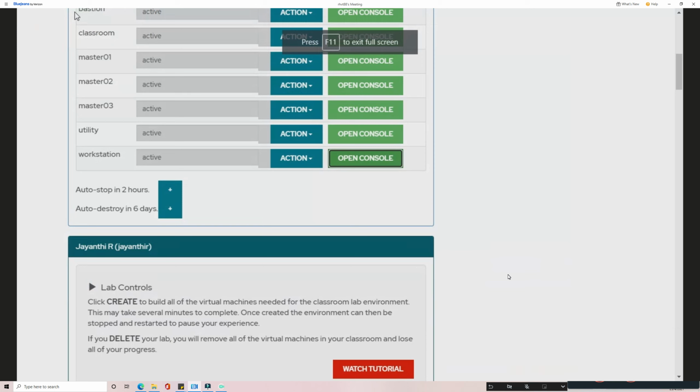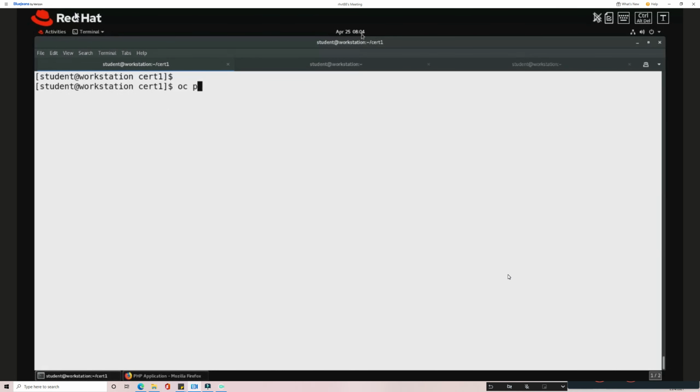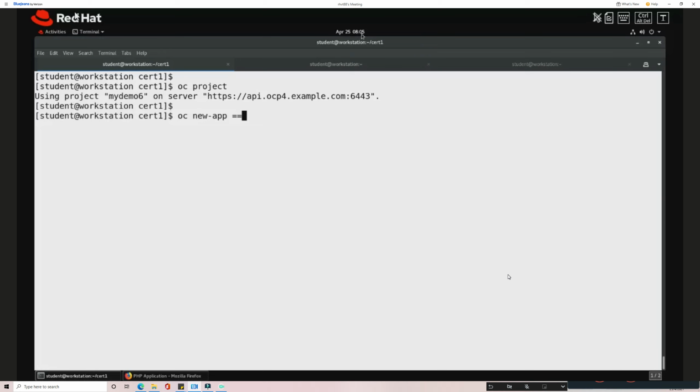I'm going to deploy the application. I have created all the prerequisites. Now I'm in the project my demo 6. Always verify which project you're working on. I'm going to run oc new-app with the name of the application. I'm going to say Nginx, but you can say anything like hello or Nginx. I'm going to specify the Docker image, which I'm getting from here, and deploy this application.